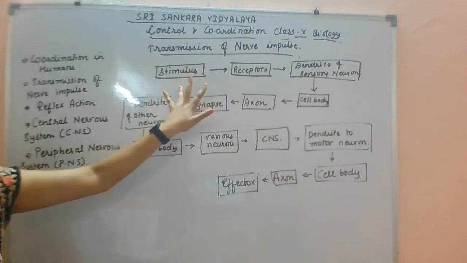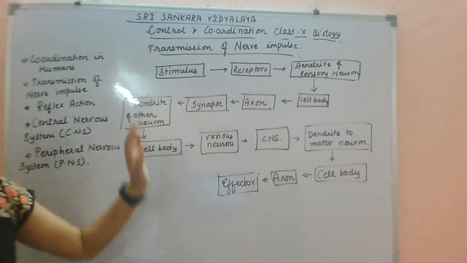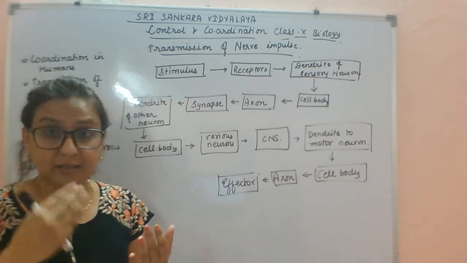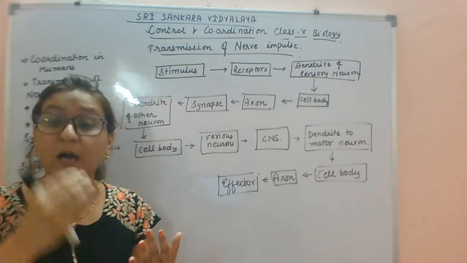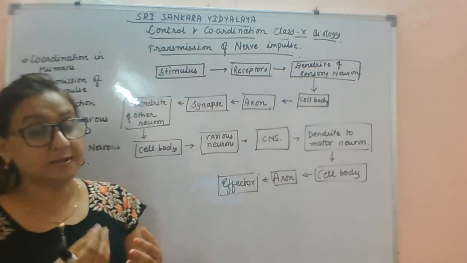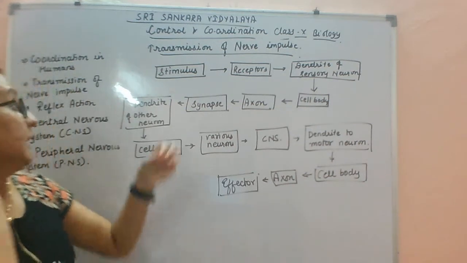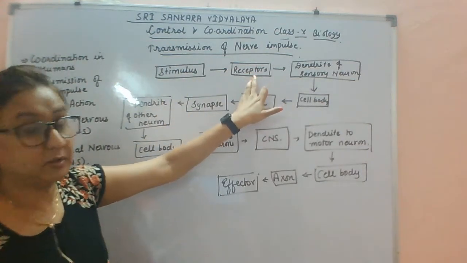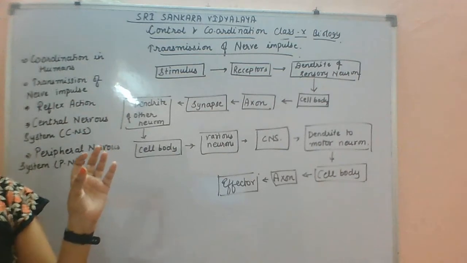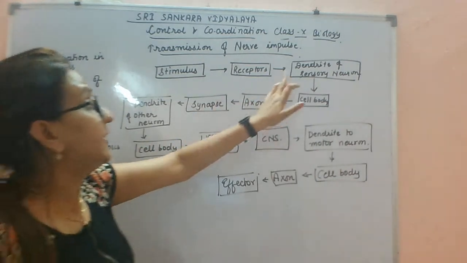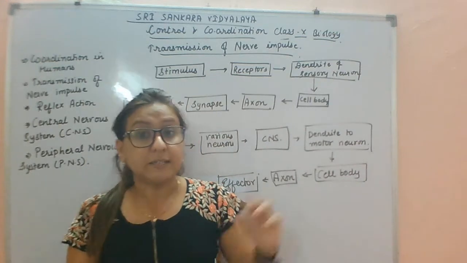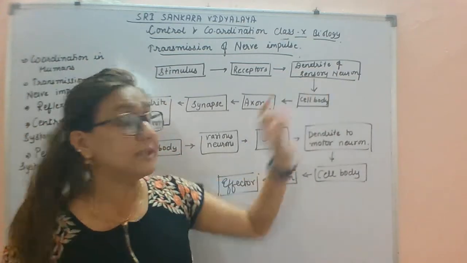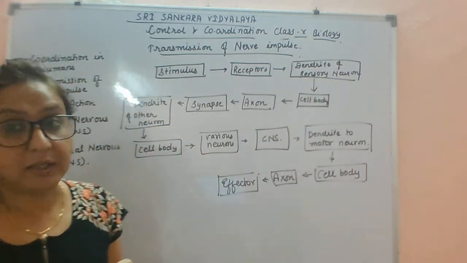Okay. So first, all the information from the environment is detected by the receptors. Whatever the stimulus is coming, whether it is light or noise or sound, or if you are feeling something hot or cold, any stimulus that is coming is detected by the receptors. After it is detected by the receptor, the information is acquired at the dendritic tip of the sensory neuron. The dendrites present in the sensory neuron receive the electrical impulses.